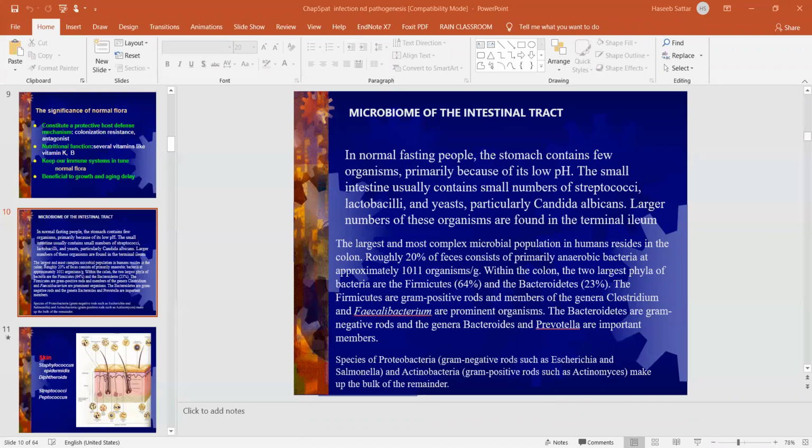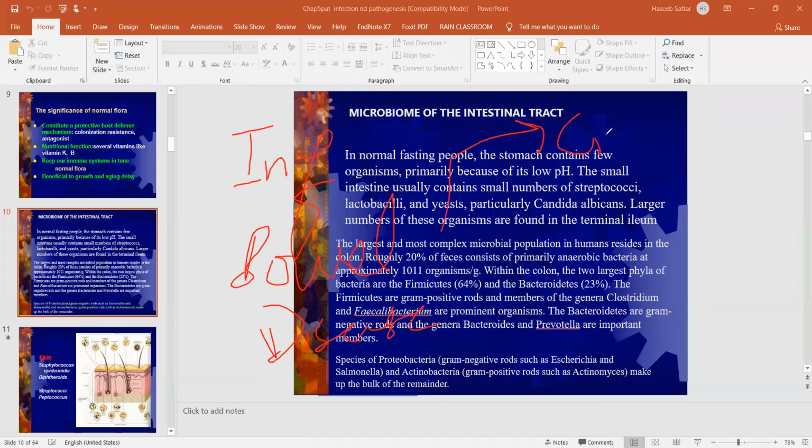Okay, another disease is inflammatory bowel disease. There are two inflammatory bowel diseases, and these diseases are autoimmune diseases. Remember, these are autoimmune diseases.